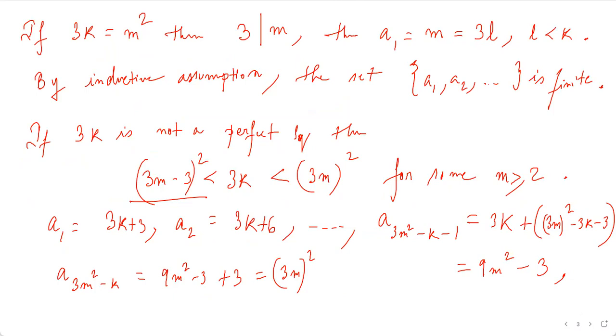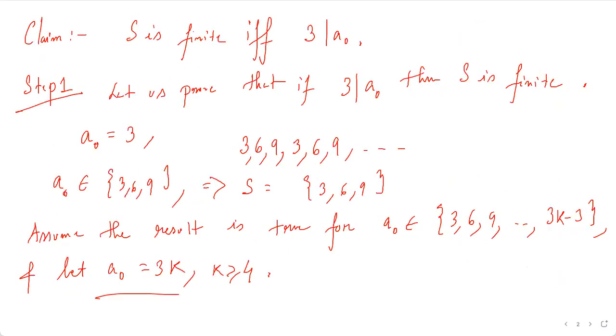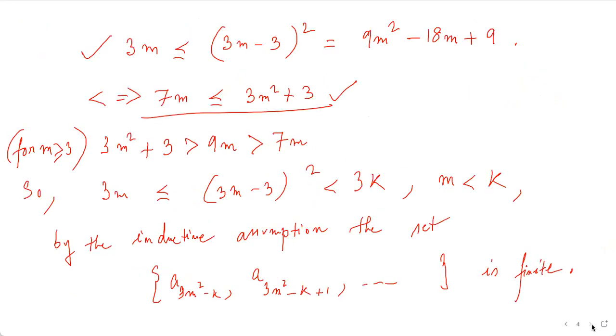All we have proved is that S is finite when 3 divides a naught. So this is done. Now all we are left with is 3k plus 2 and 3k plus 1.